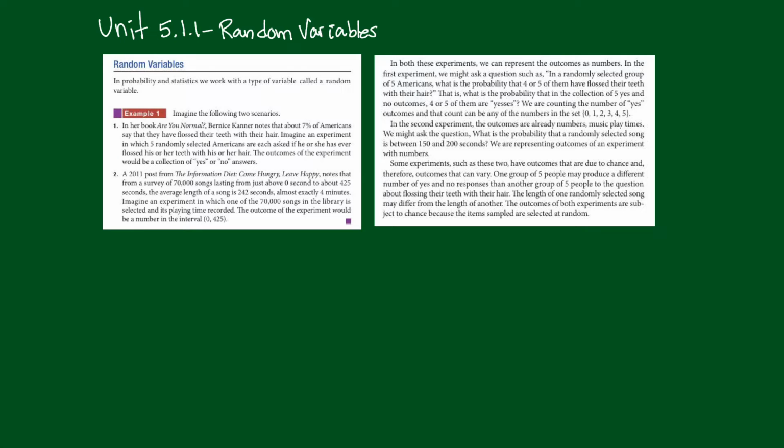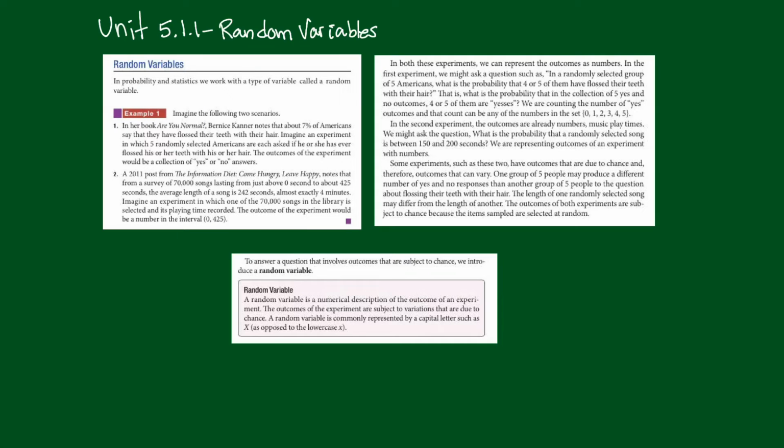One group of 5 people may produce different yes and no responses than another group of 5 people. The length of one randomly selected song may differ from the length of another. So the outcomes of both experiments are subject to chance because the items sampled are selected at random.